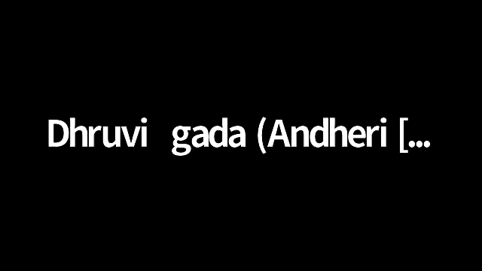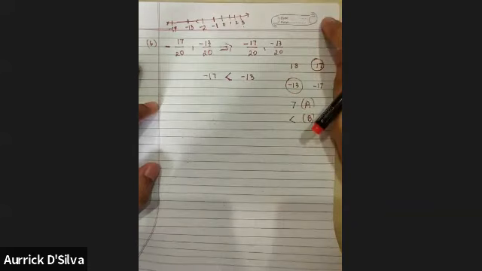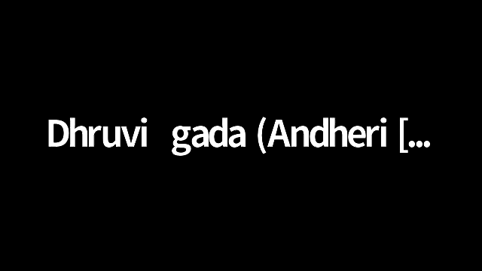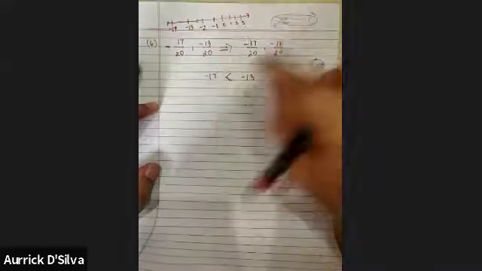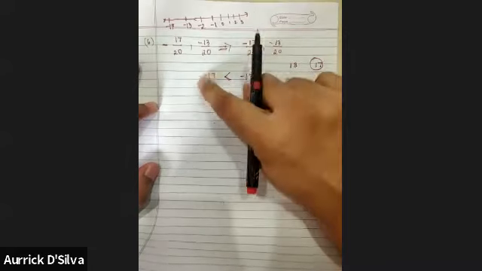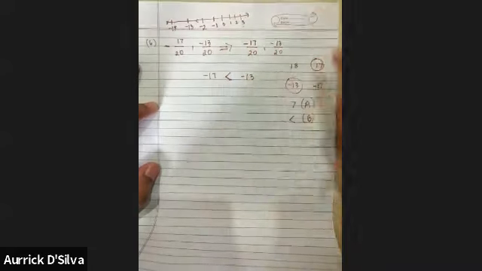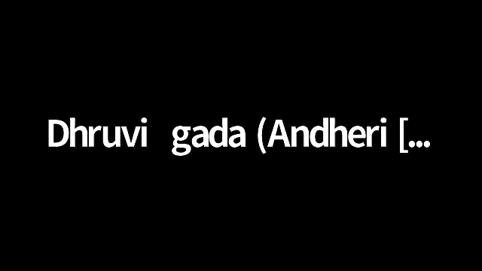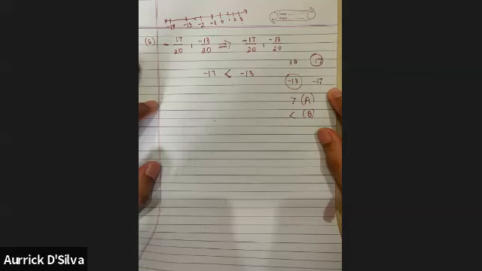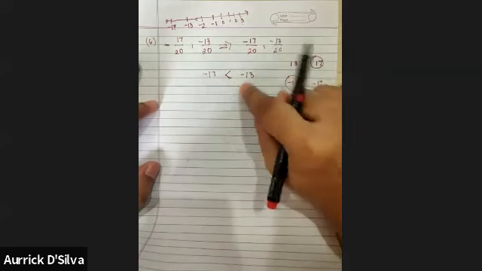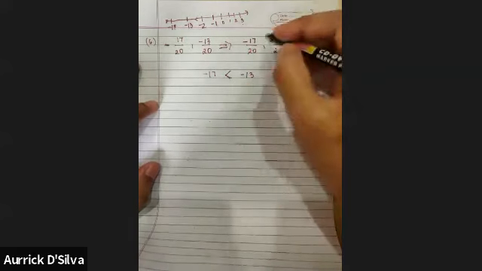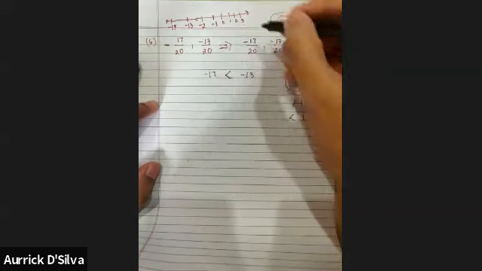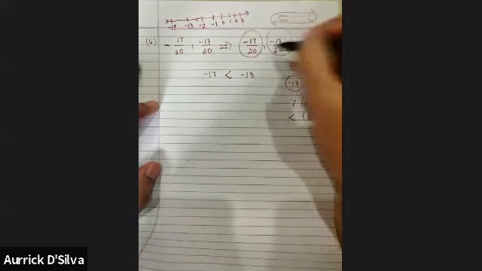B. You understood? But should I leave it here? No. What should I change? Sir, I think so change. No, what should I change? I mean, should I leave the answer here or is something left to change here? -13 will go that side and 17. No, that's not the correct way. What I said is this answer is correct. Yes. But we are not supposed to compare -17 and -13. We are supposed to compare these two.